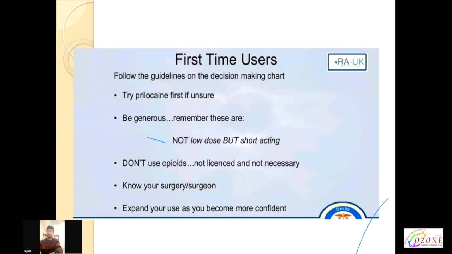Okay. So first-time users, follow the guidelines on the decision making chart. Try prilocaine first if unsure, because it is intermediate acting. Be generous. Remember that these drugs are not low dose but short acting. Don't use opioid if possible. Know your surgery and your surgeon. Expand your use as you become confident.